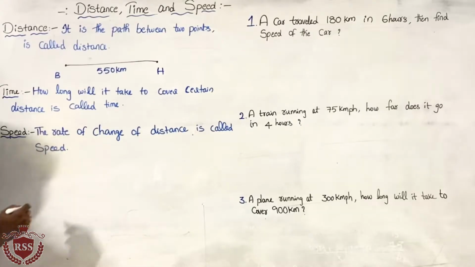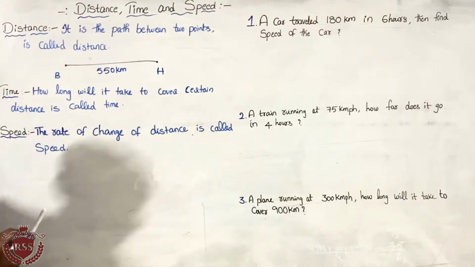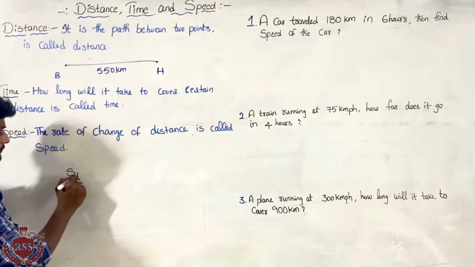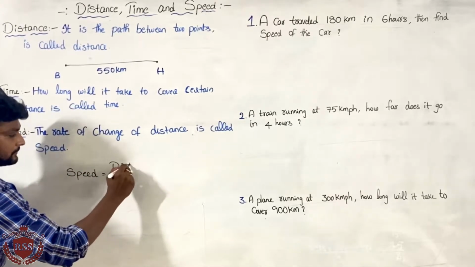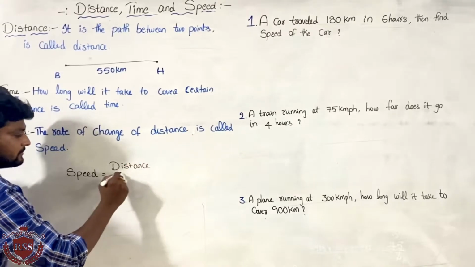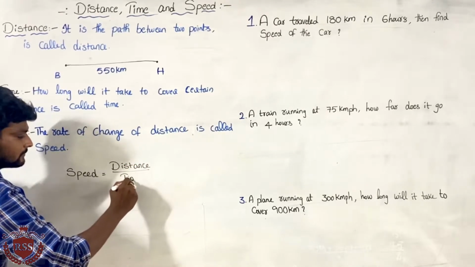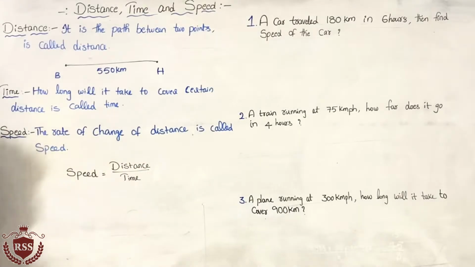So the formula of speed is speed equals distance by time. Right? From this speed formula we can get two more formulas, those are for distance and time.